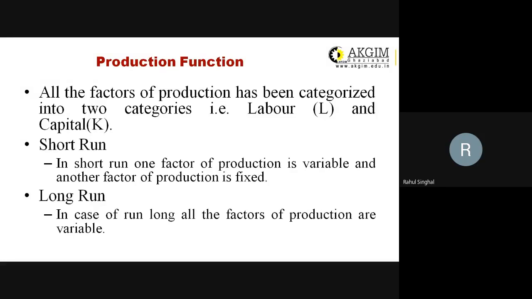In long run, all the factors of production are variable. When we are planning our production for a longer time period, when we are thinking of manufacturing something for the next 5 years, 10 years, in that case, we are in a position to make change in both the factors of production, that is, in the long run, land and capital.